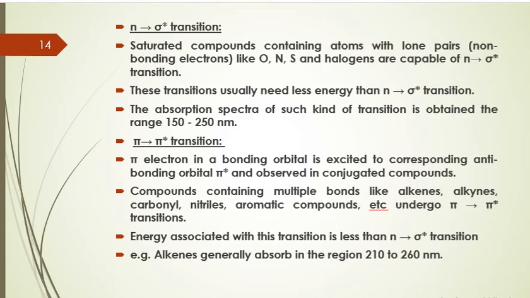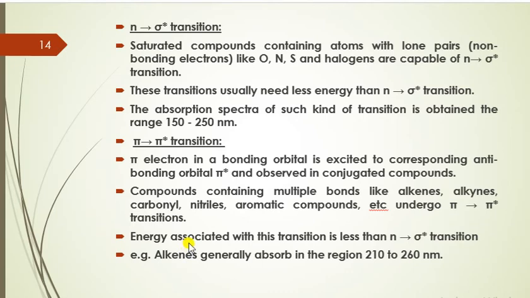These transitions are associated with less energy as compared to sigma to sigma star transition, and the absorption maximum for this kind of transition is obtained in the range of 150 to 250 nanometer.